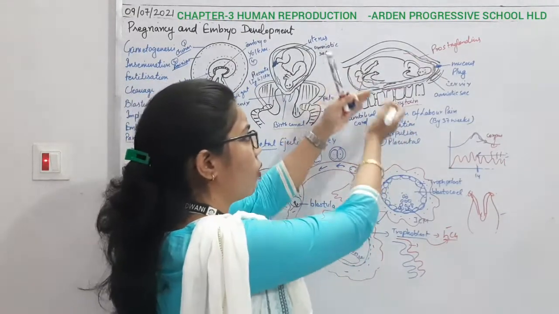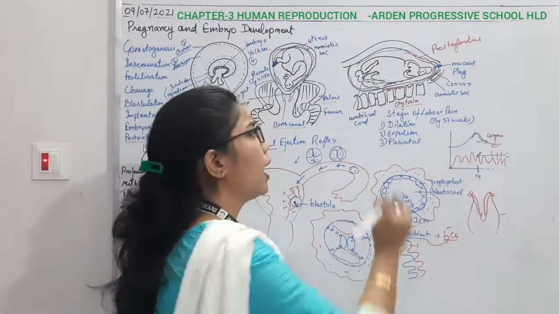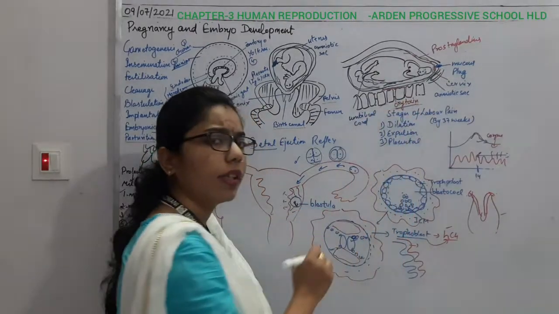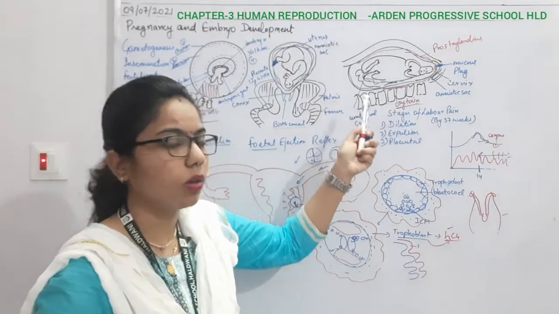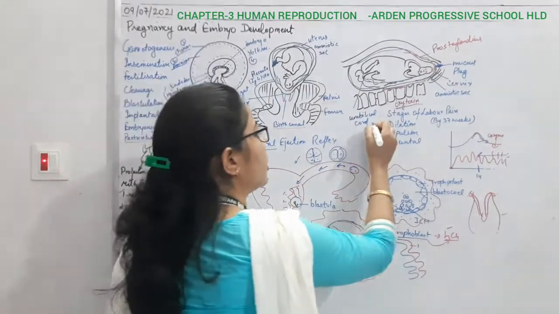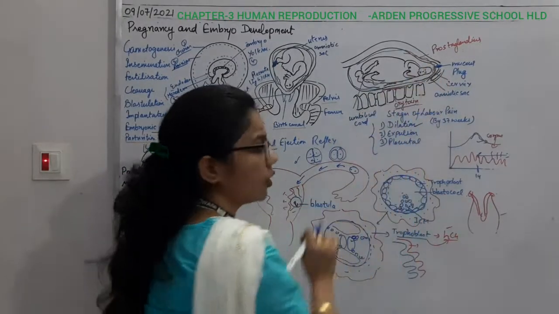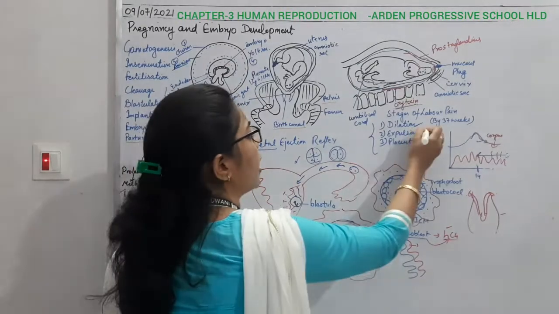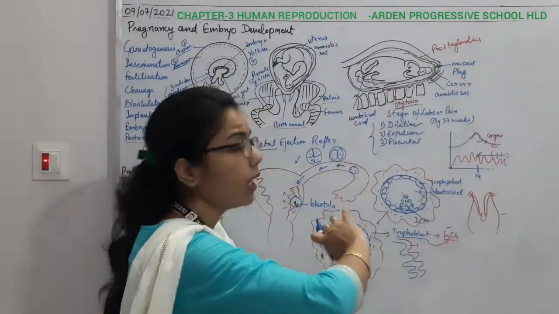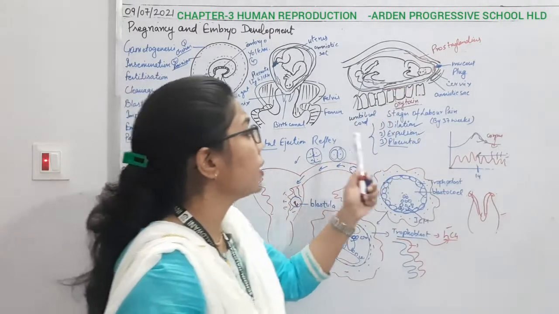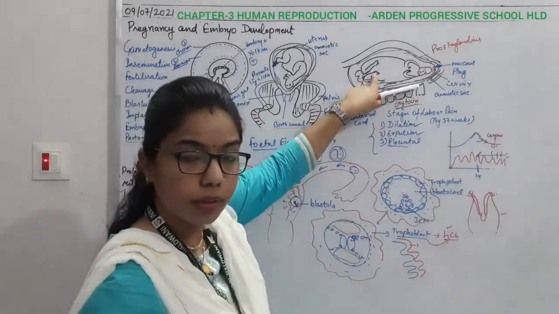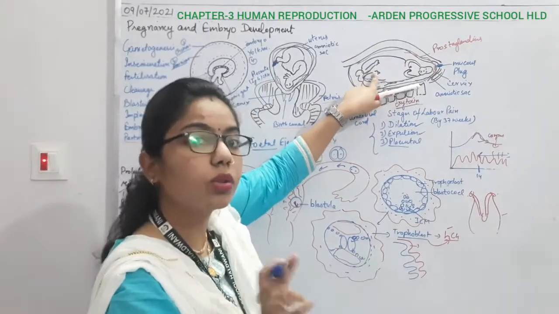Due to the contraction of all these things, right? As well as this contraction takes place during the delivery and during the detachment of the placenta also. So here we are having three stages. First of all, dilation takes place. Once the dilation is done, there will be expulsion of the baby, and after expelling the baby from the mother's womb, the placenta through which the fetus is attached should also be removed.